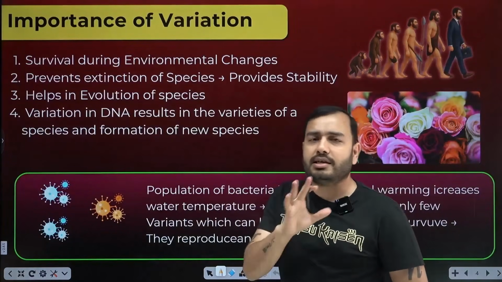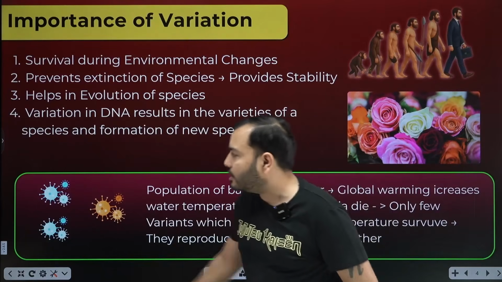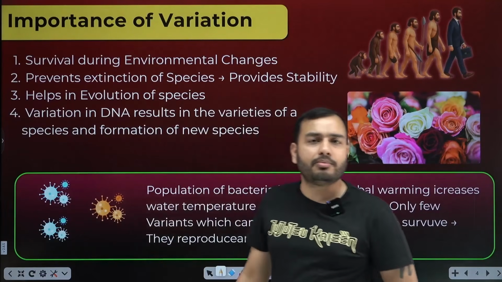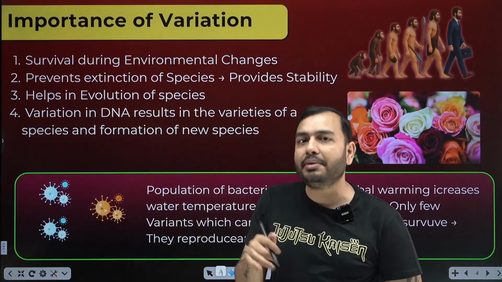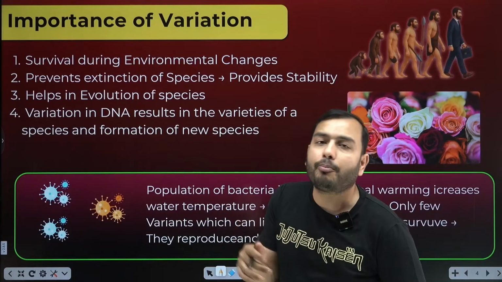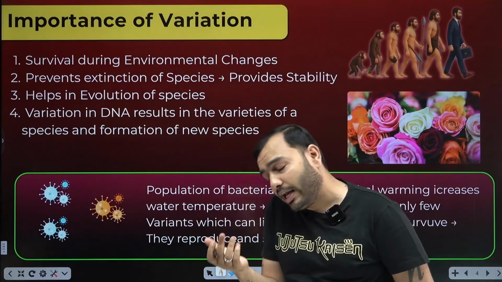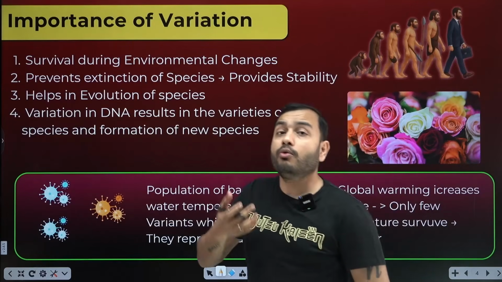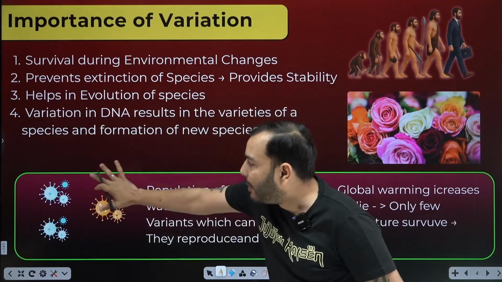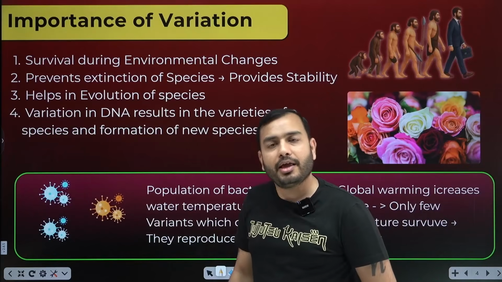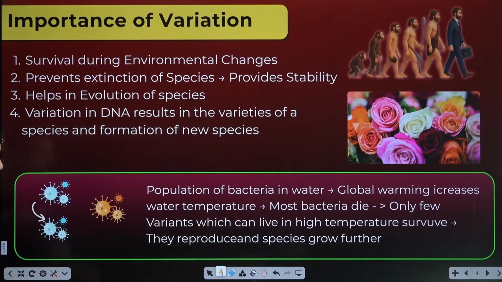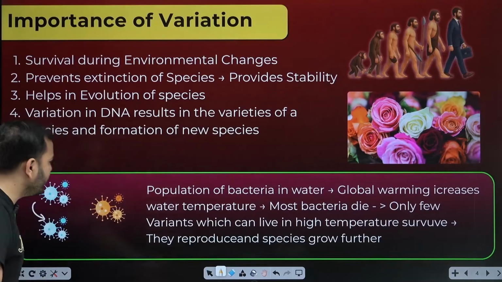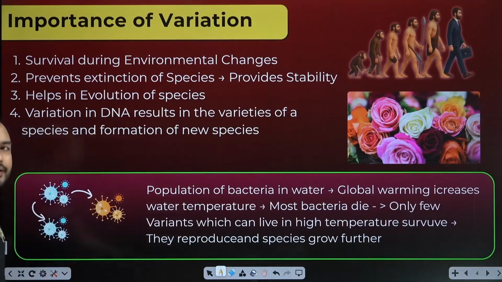Importance of variation. Let's understand with an example. Suppose a special kind of bacteria lived inside the water. Now what will this bacteria do? It will reproduce. If it reproduces, it will make a copy. If it makes a copy, some error will occur. If an error occurs, there will be variation. Suppose some bacteria lived inside the water. They did reproduction and made their copies. When they made copies, some errors occurred, some variation occurred. So new types of bacteria were formed.